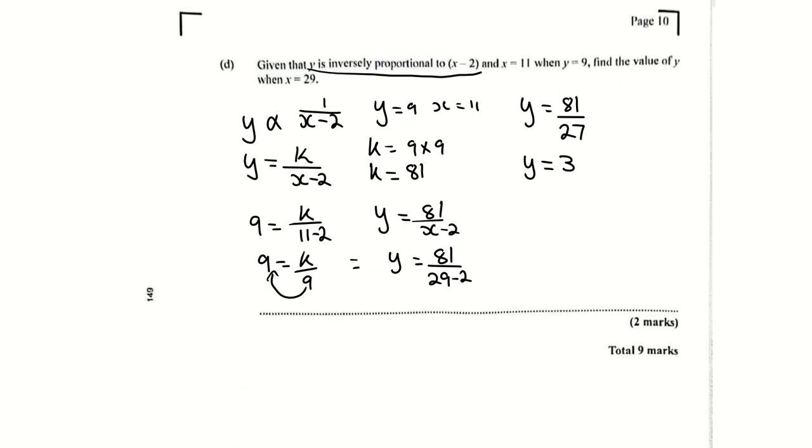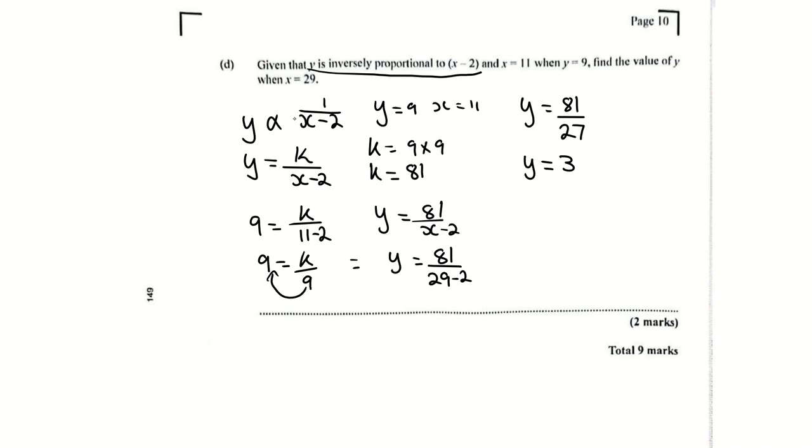Okay. I realize they like to bring questions like this. That's the next topic, which is directly proportional to, inversely proportional to. Given that y is inversely proportional to x minus 2, that statement means y is proportional to the inverse of x minus 2, which is 1 over x minus 2. So y is inversely proportional to x minus 2 would be y is proportional to 1 over x minus 2. Right?